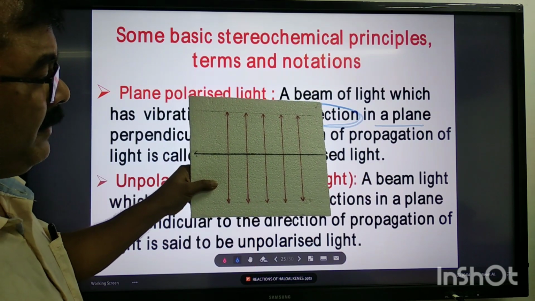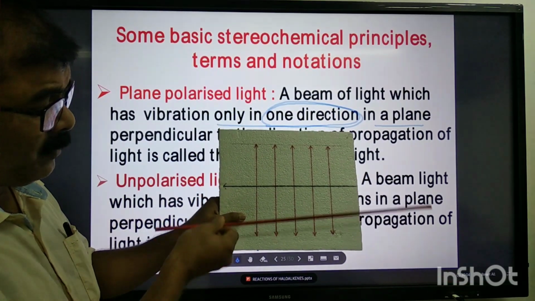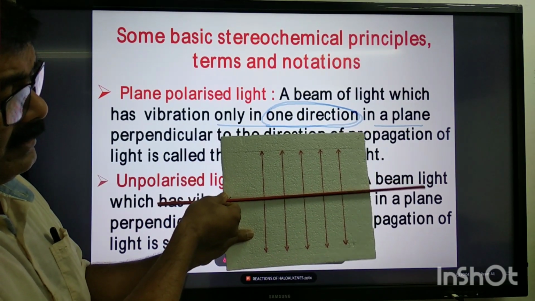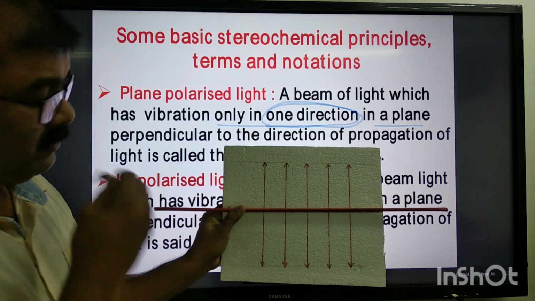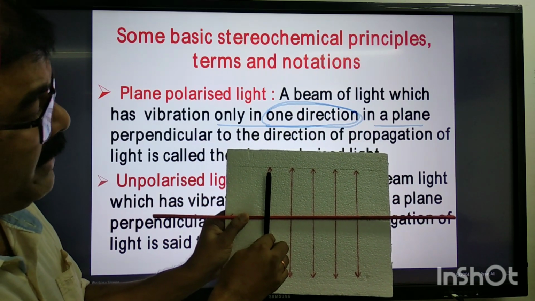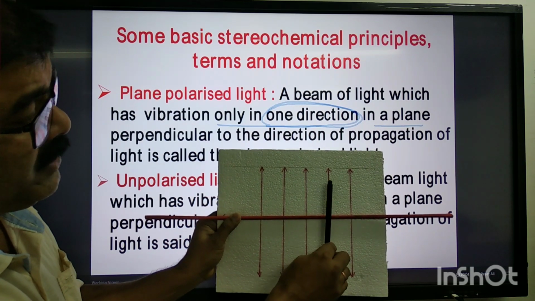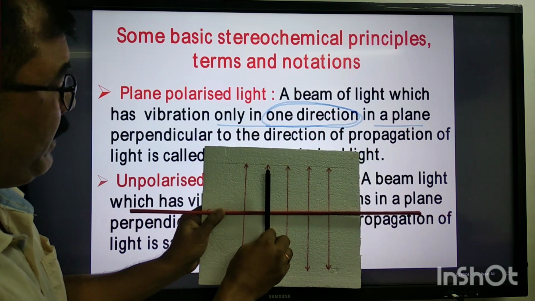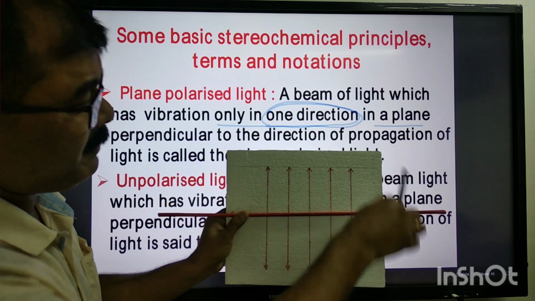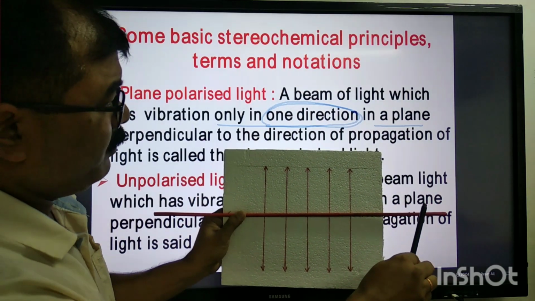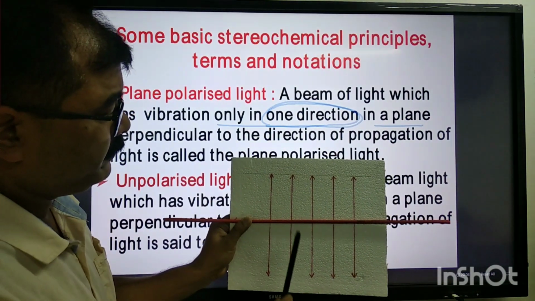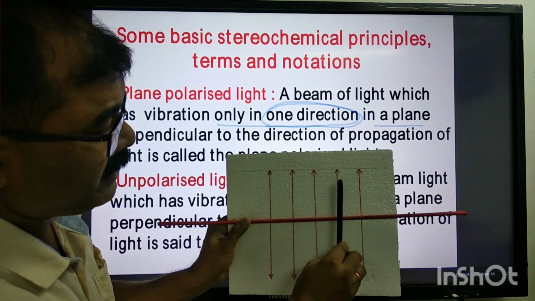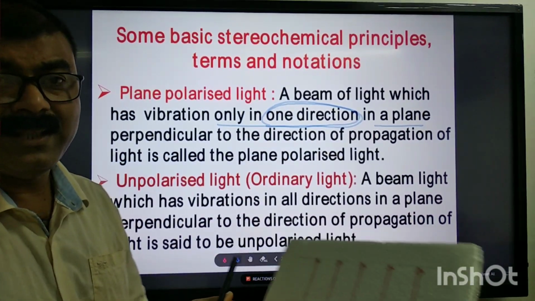Is it visible? If you consider the direction of propagation of light, it is my red stick here. Then these are unidirectional vibrations, wherever I am putting my digital pen, the vibration is in only one direction. This is a plane, this is the direction of propagation of light, vibration in one plane and one direction only. These are plane polarized light.